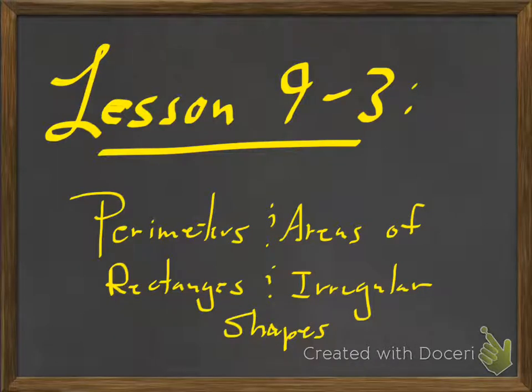Okay, we're going to move away from all the stuff we've been doing the last 2 days on the metric system. We're going to move into something a little more geometric. We're going to be talking about really 3 things today: perimeters and areas of rectangles, and then irregular shapes. We're not going to so much talk about the perimeter of them because that's really hard. But what we will talk about is a way to find the area of strange shapes.